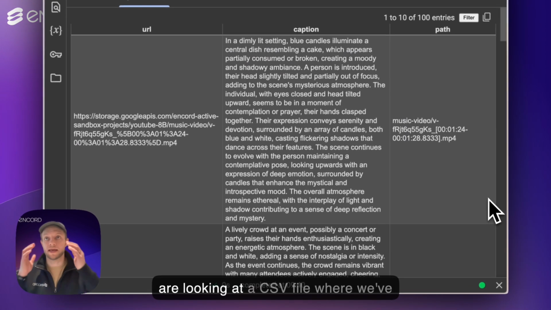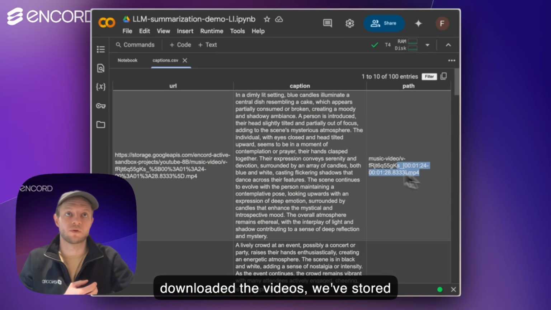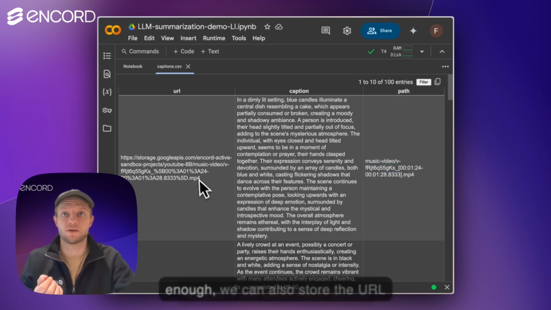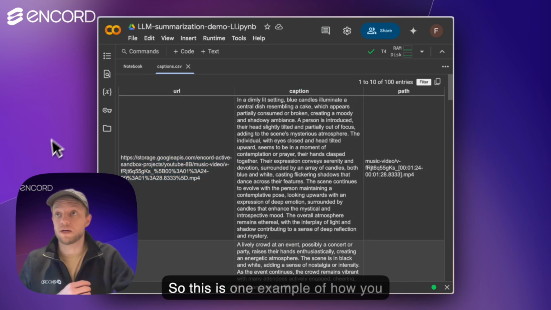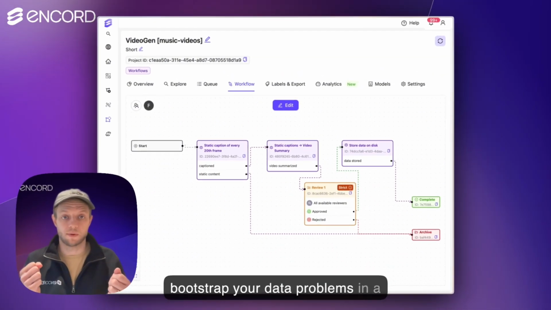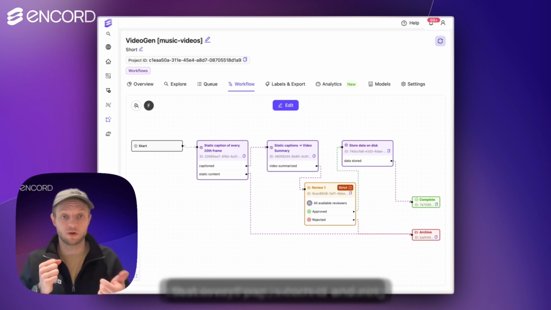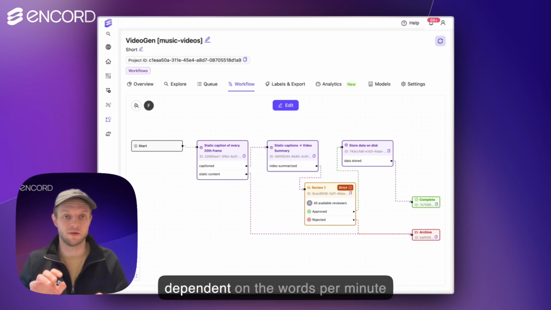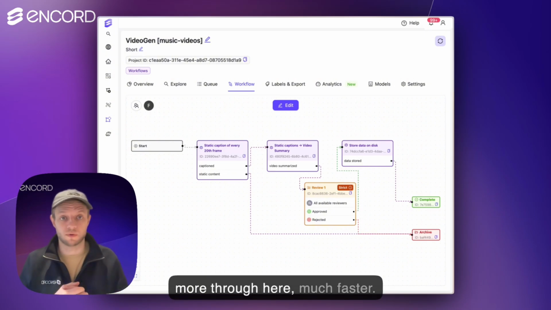So here we are looking at a CSV file where we've downloaded the videos, we've stored them locally for efficient training. Maybe if we don't have enough space, we can also store the URL such that we can prefetch things along the way. So this is one example of how you can use these data agents to bootstrap your data problems in a way where you make humans do only the relevant part, which is ensuring that everything is correct, and not have to type out where you are dependent on the words per minute you can type, but you can get much more through here much faster.